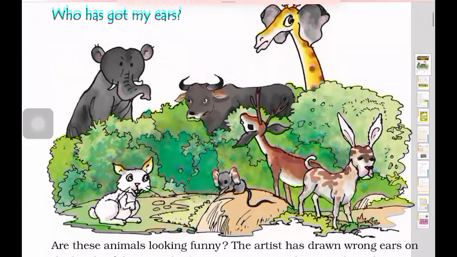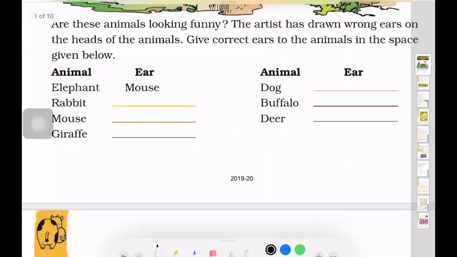Are these animals looking funny? The artist has drawn wrong ears over the head of the animals. Give correct ears to the animals in the space given below. So let us look at the picture again now.